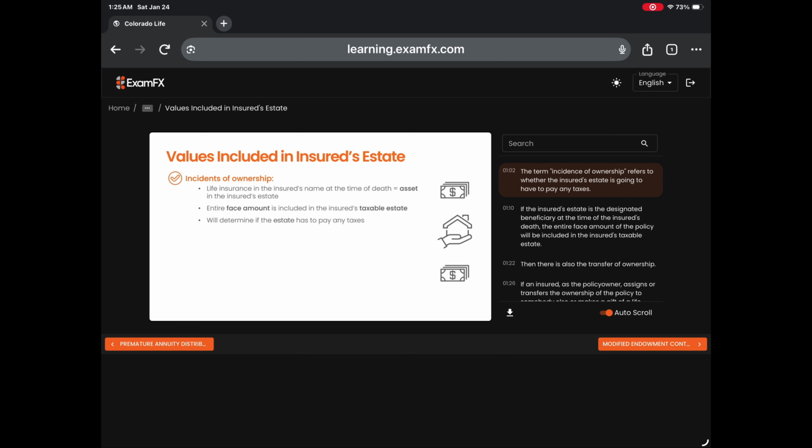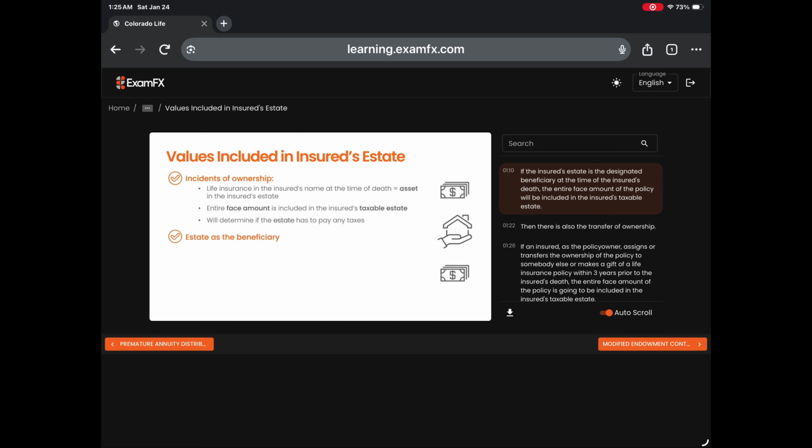The term incidence of ownership refers to whether the insured's estate is going to have to pay any taxes. If the insured's estate is the designated beneficiary at the time of the insured's death, the entire face amount of the policy will be included in the insured's taxable estate.